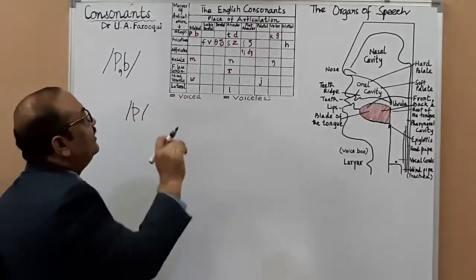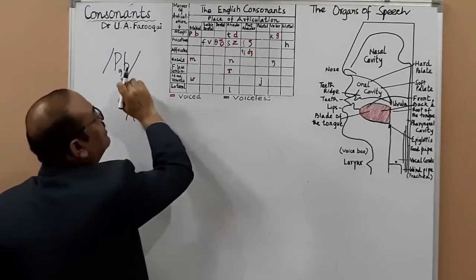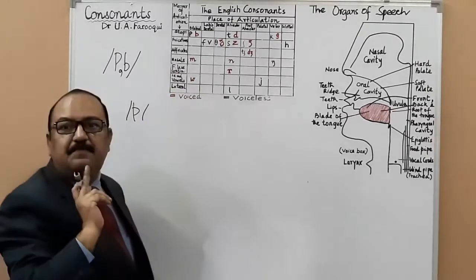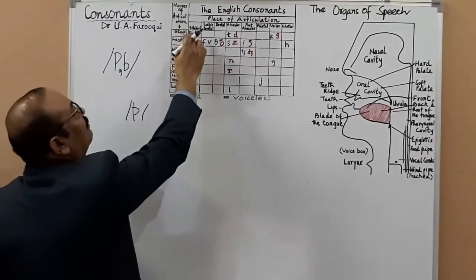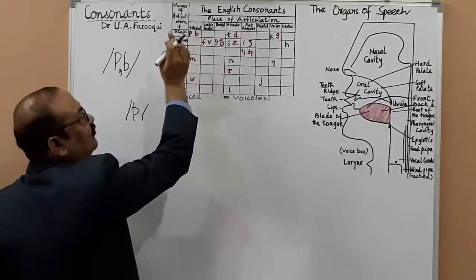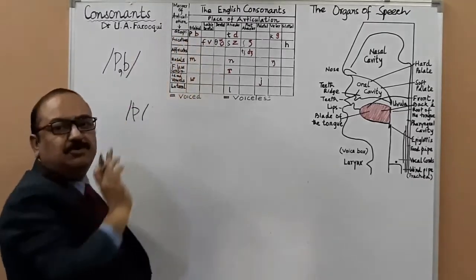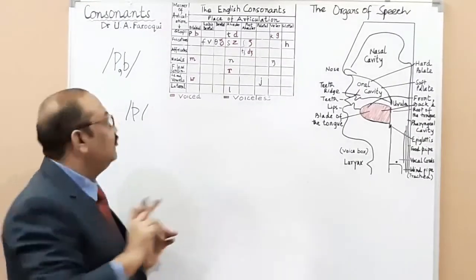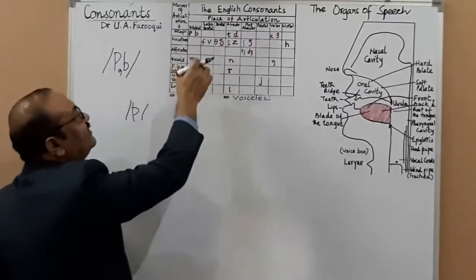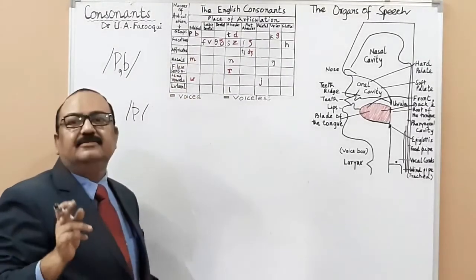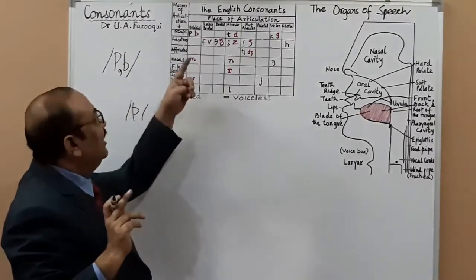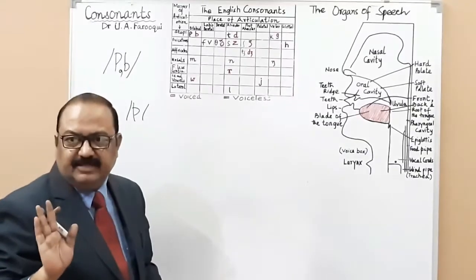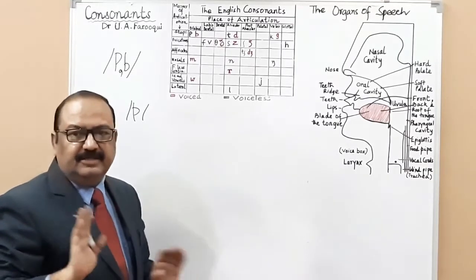What do we write in 3-term description? We write that I am taking pa and ba. First, pa. Pa is a bilabial voiceless plosive or stop. And ba is a bilabial voiced plosive, a stop, you may say. This is 3-term description. This is complete. There shouldn't be any confusion.